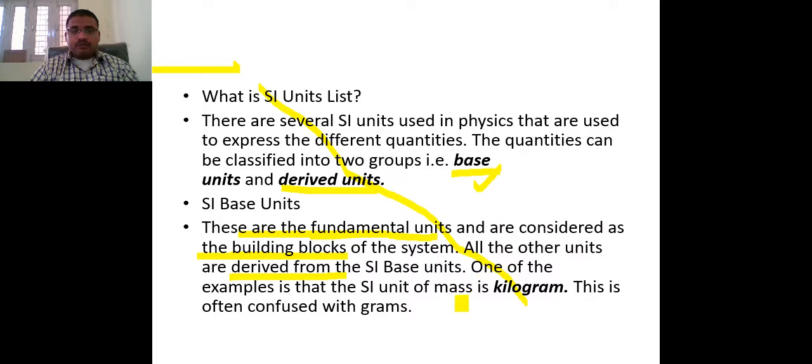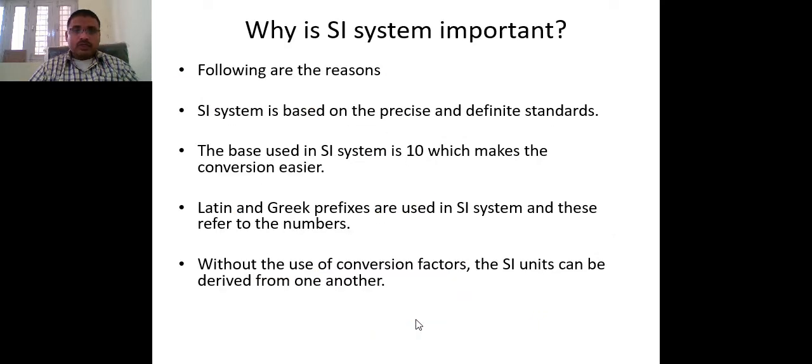Here, the SI unit of mass is the kilogram, and gram is also an SI unit. The base used in SI units is 10. Because of the base 10, conversions are easy from one form to another form.